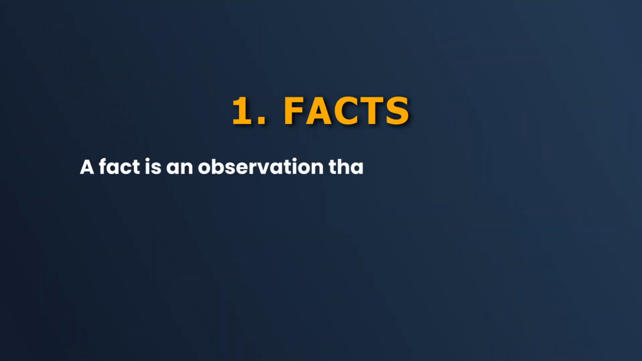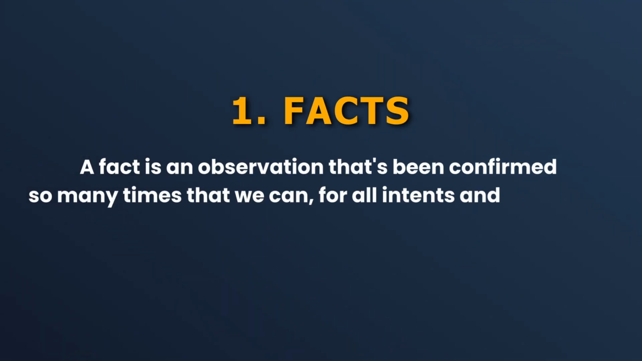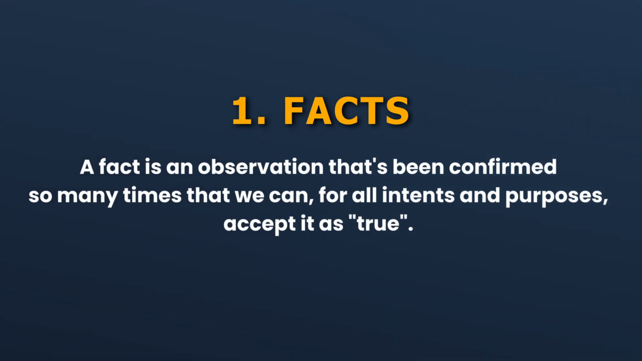On the top of it come facts. A fact is basically an observation that has been confirmed so many times that, for all practical purposes, for all intents, we can take it as true. For example, water freezes at 32 degrees Fahrenheit or 0 degrees centigrade. It is a fact. Millions of times it has been proven to be correct.